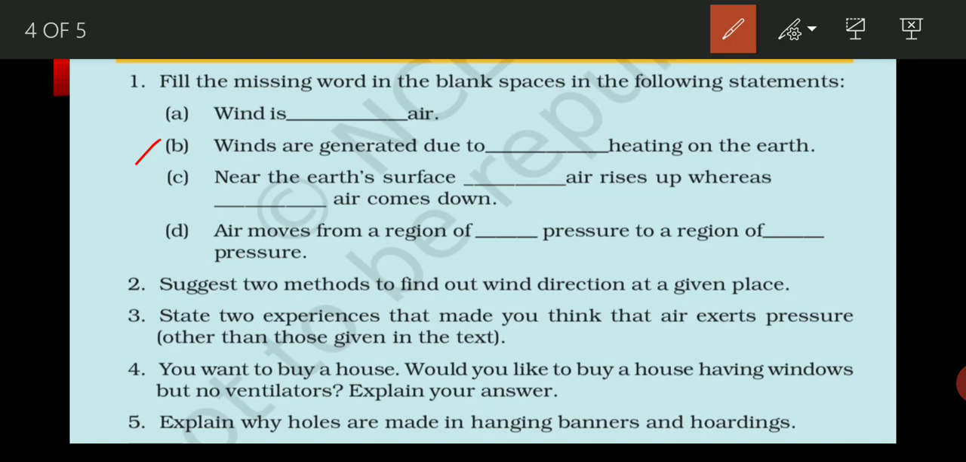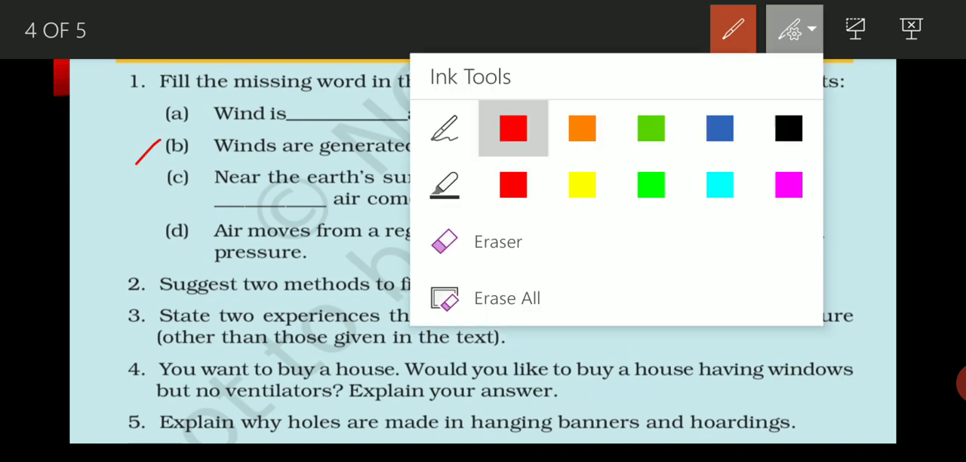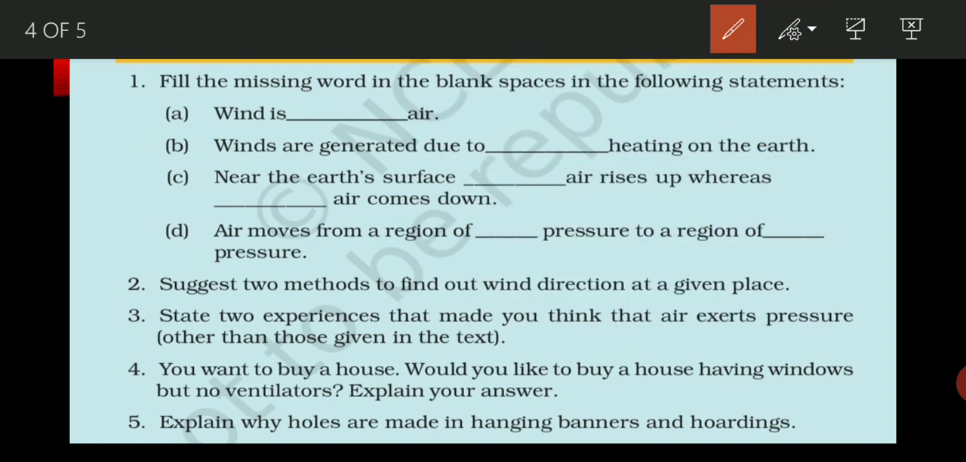Now the second one is: winds are generated due to dash heating of the earth. What is the reason behind the generation of wind currents? If you remember, I told you that the uneven heating of the earth's surface is the main reason for the generation of winds. So what do we fill here? That will be uneven heating.